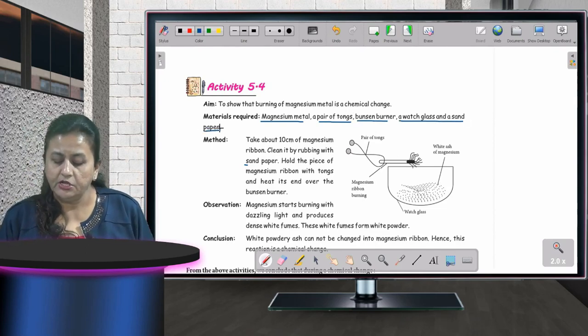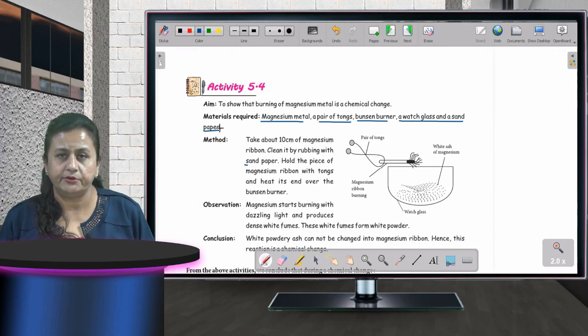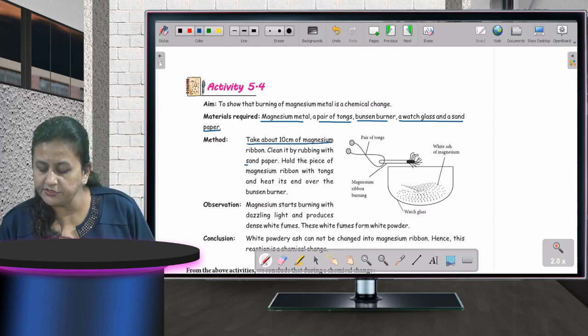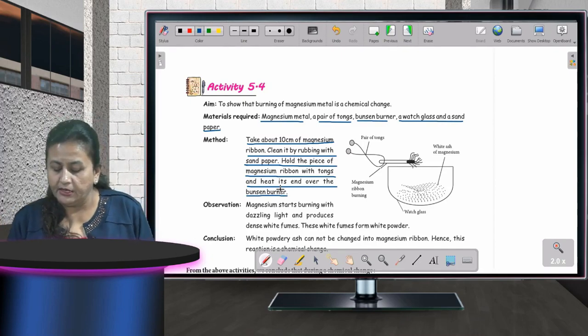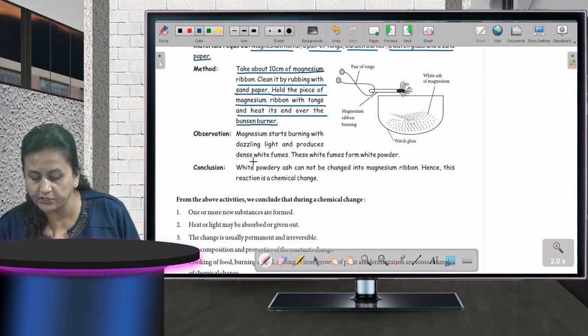Fine, children. You will take at least a 10 centimeter piece of magnesium ribbon, and clean it very nicely with the sandpaper. Clean it by rubbing with sandpaper. Hold the piece of magnesium ribbon with tongs and heat its end over the Bunsen burner. Fine. Now what will you observe? What are you going to observe?